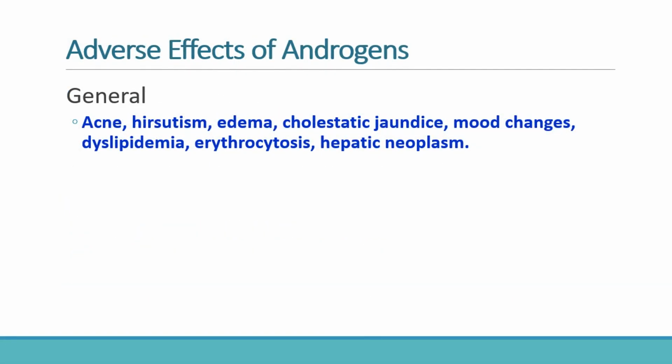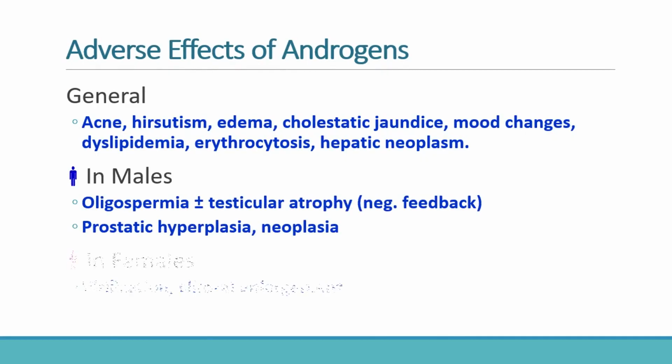Androgens can produce a wide range of adverse effects because androgen receptors are widely distributed throughout the body. General adverse effects include acne, hirsutism, edema, cholestatic jaundice, mood changes, dyslipidemia, erythrocytosis, and hepatic neoplasms. In males, excessive androgen administration suppresses gonadotropins, leading to oligospermia and testicular atrophy. Prostatic hyperplasia and possibly stimulation of latent prostate neoplasia may also occur.